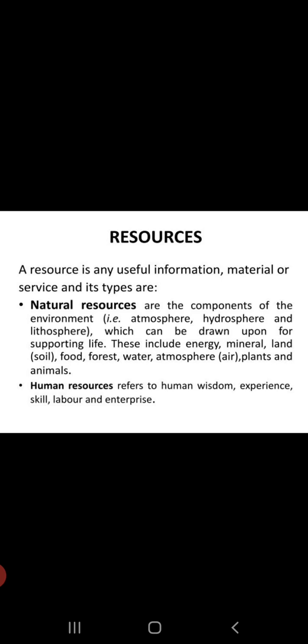Whereas when we talk about the human resources, it refers to human wisdom, experience, skill, labor, and enterprise. Some of the example under artificial or man-made resources are chair, car, the things basically made by the man that are useful for us.